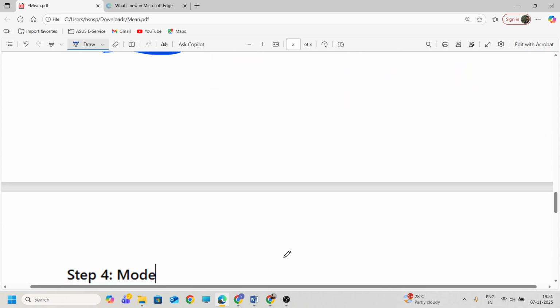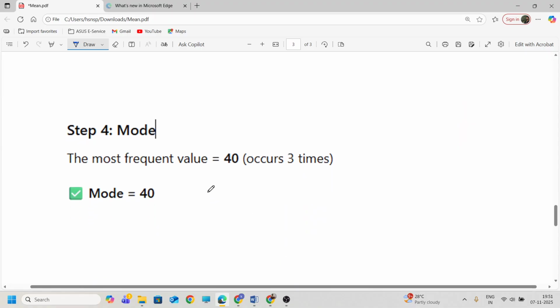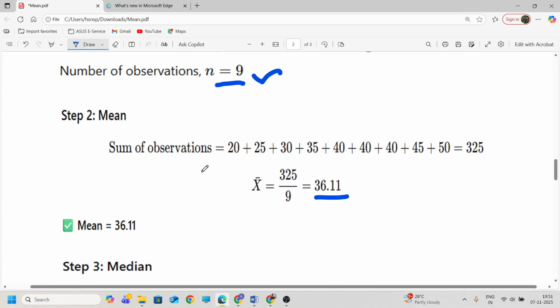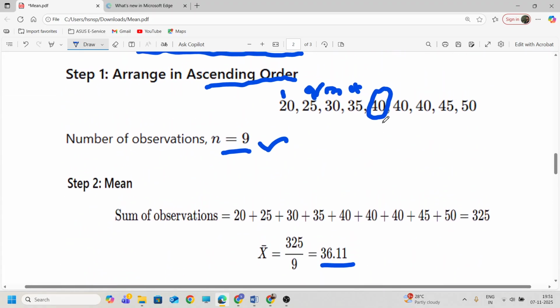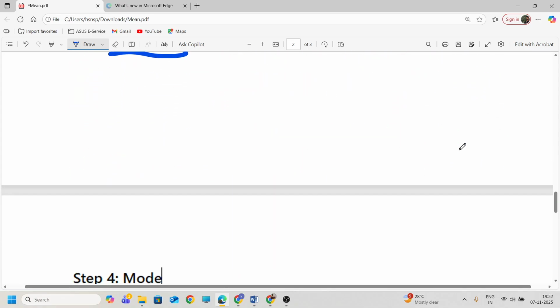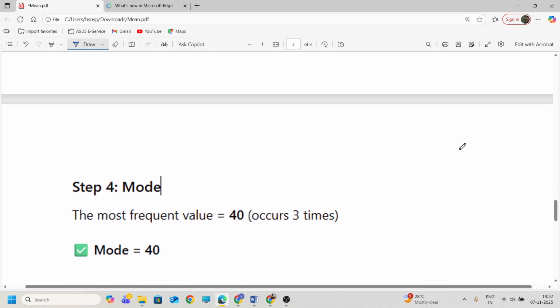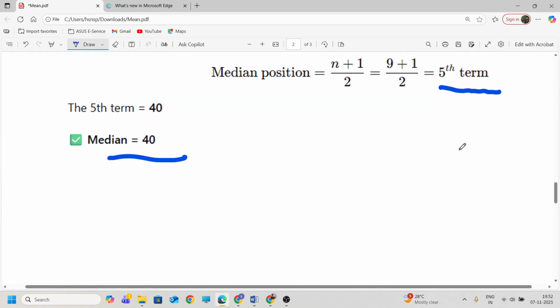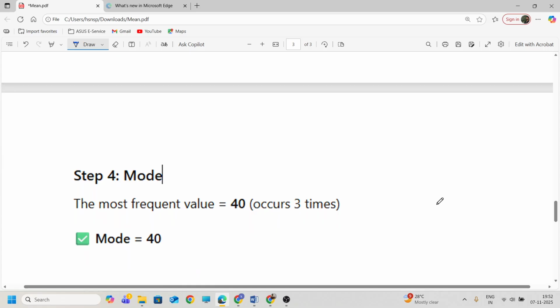Okay, fine. Good. Next, what is mode? I said most repeated value or most frequent value, right? The value that is repeated the maximum number of times is called mode. Here which value is repeated maximum number of times? 40 is repeated 3 times, right? Therefore 40 is the mode, the most repeated value. So mean is average, median is middlemost value, and mode means most repeated value.